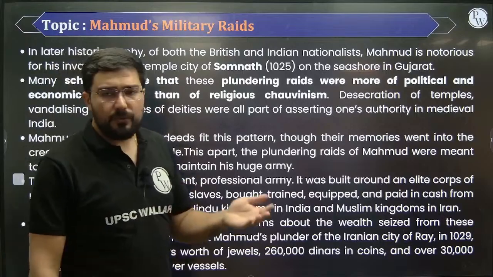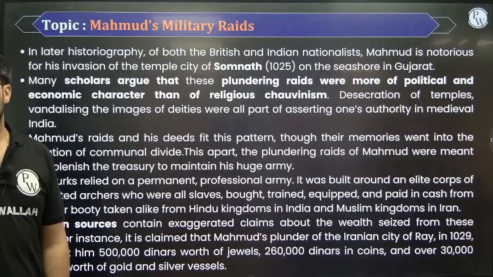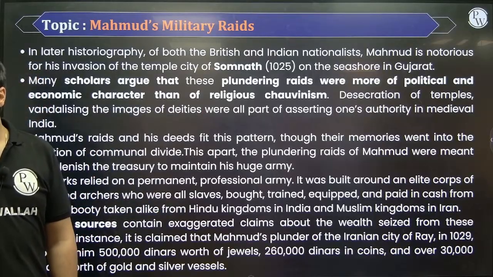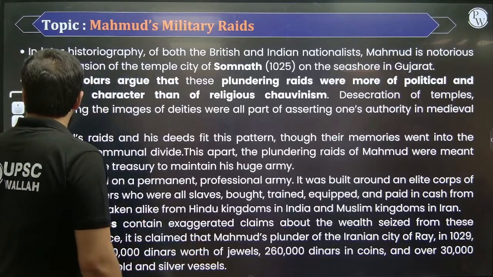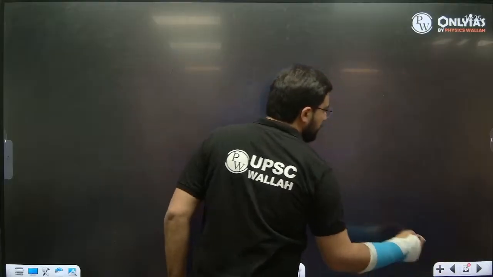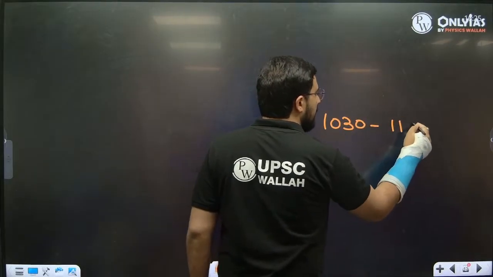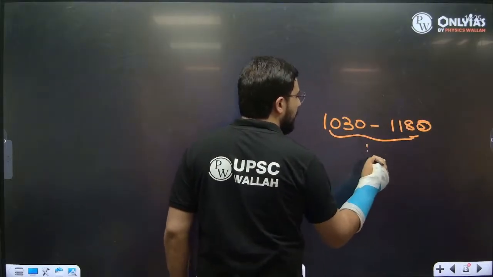Around 1027 we see the end of Mahmud, and after that, effectively, there was no major invasion for the next 150 years, from around 1030 till 1185, broadly, or 1180, make it a whole number.